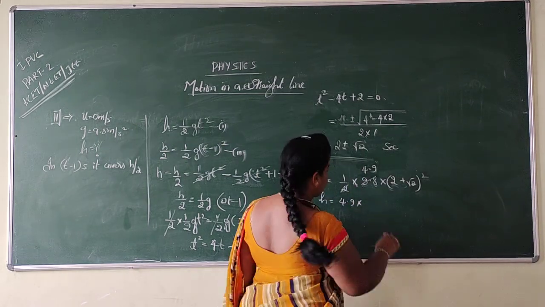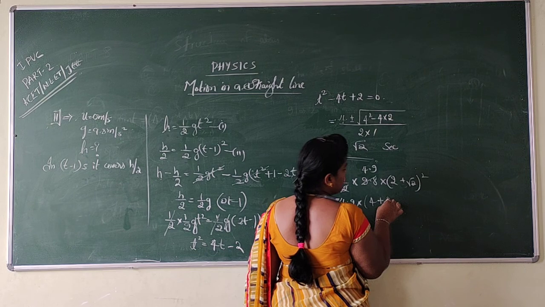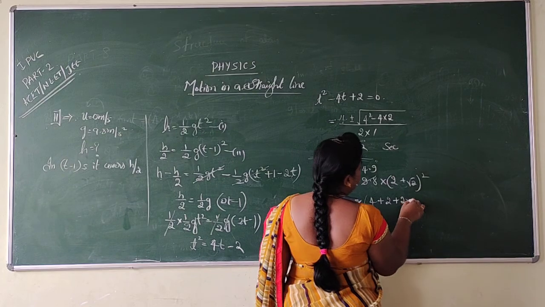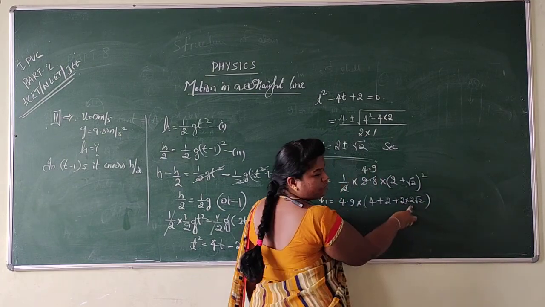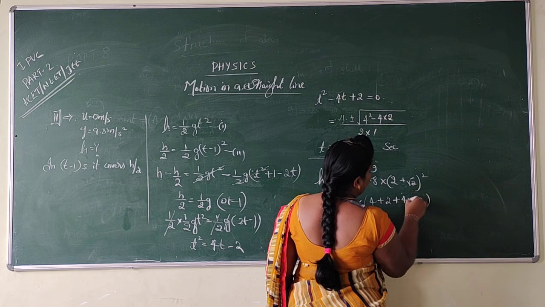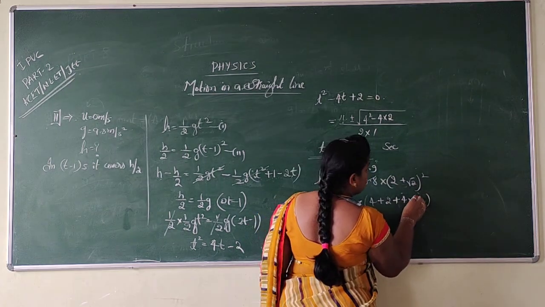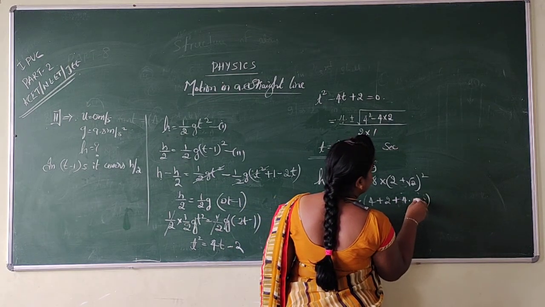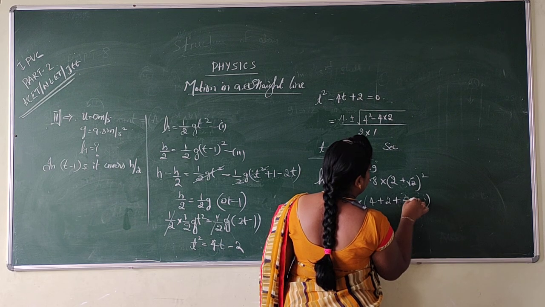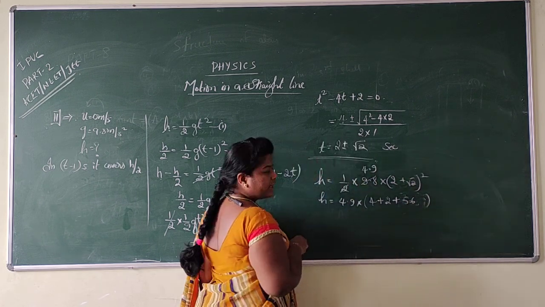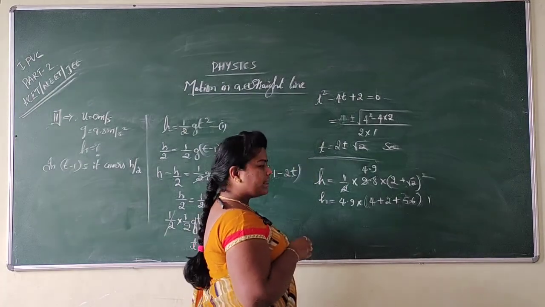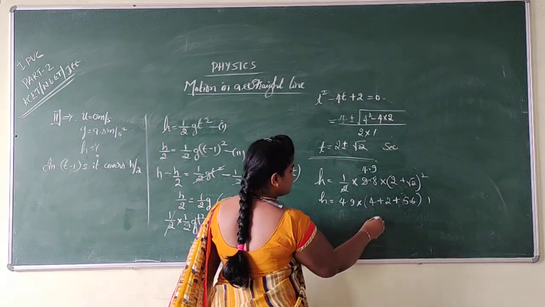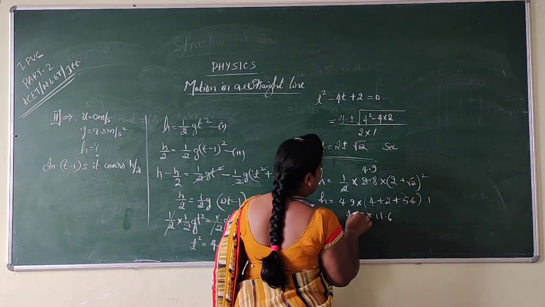So (a plus b) whole square is a square plus b square plus 2ab. Right, 2 2s are 4, 4 into root 2. What is root 2? 1.414. So that multiplication gives 5.6, you will get. I am writing it directly. 4 plus 2 is 6, 6 plus 5.6 is 11.6 into 4.9.